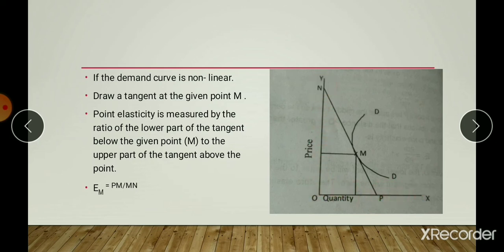Point elasticity is thus measured by the ratio of the lower part of the tangent below the given point and the upper part of the tangent above the point. Then elasticity at point M is EM is equal to PM divided by MN.